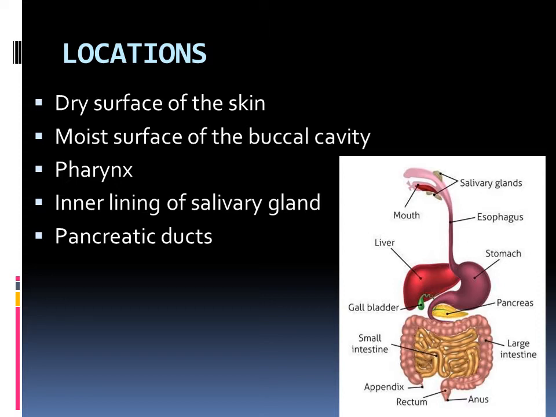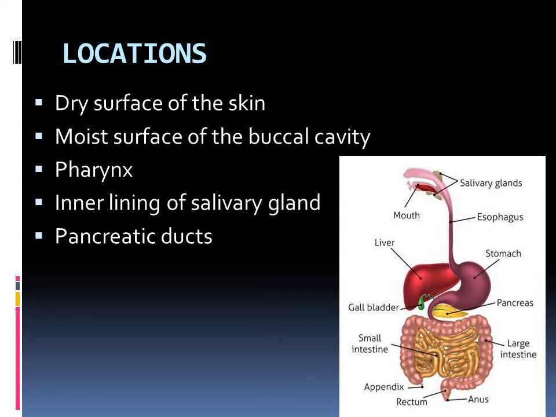And the second place is the moist surface of the buccal cavity. This digestive tract figure is displayed there. Buccal cavity means inside the mouth where the teeth and tongue are located and the salivary glands are located; those regions we can say as the buccal cavity. The buccal cavity surface is moist in nature. In this moist surface also this tissue is present. Understand?